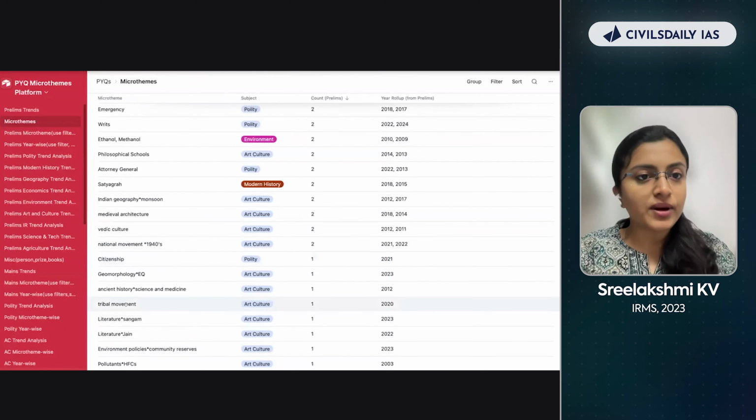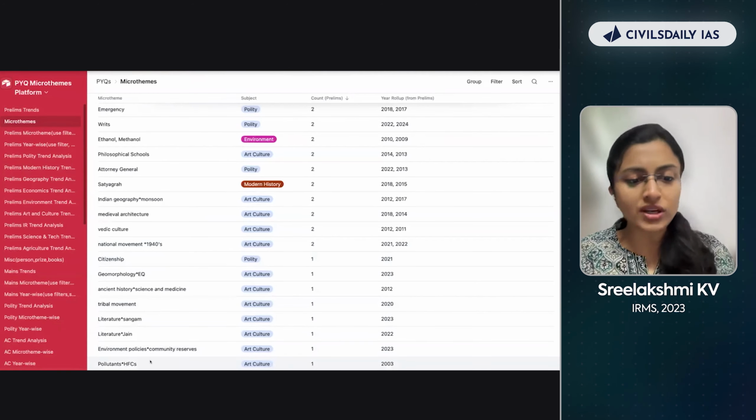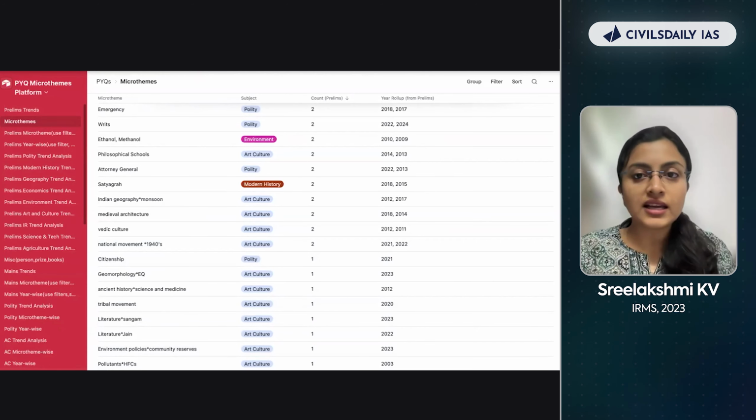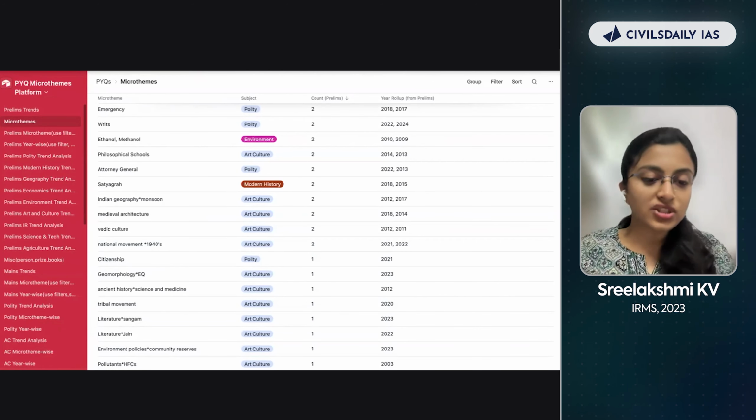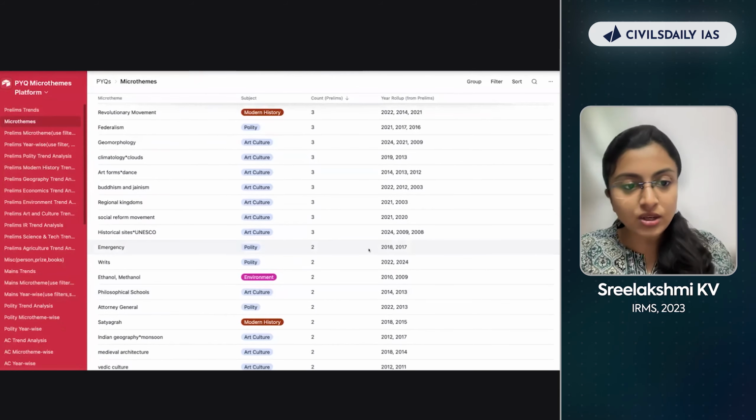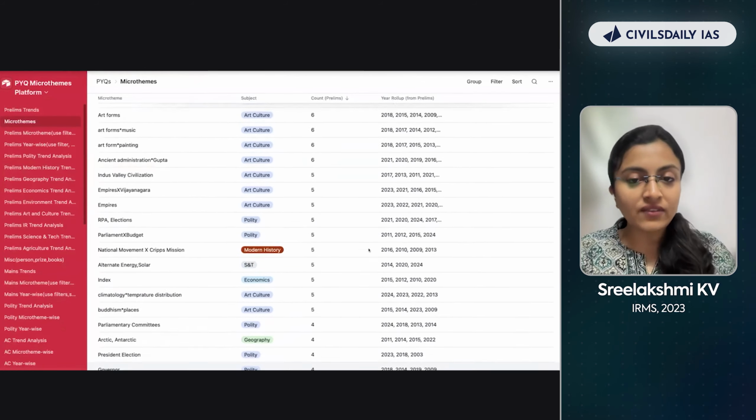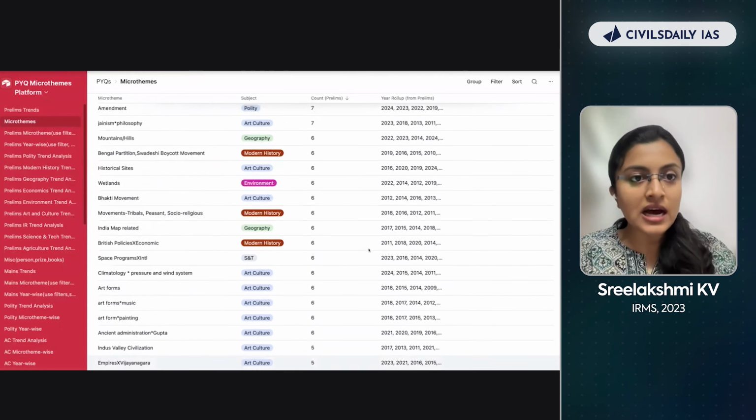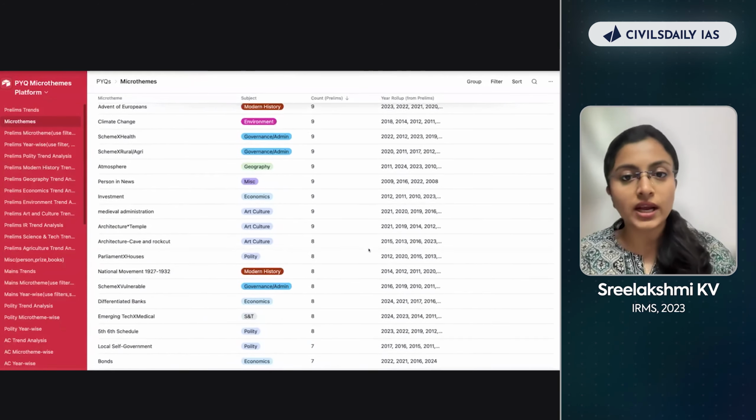Again here, tribal movement. You don't have to spend much time. Literature. Don't spend much time. Pollutants. Don't spend much time. Historical terms and medieval. So people generally get scared of this, right? Medieval history, the terms are difficult. Art and culture terms are difficult. You don't have to spend much time there. So you just go through these and identify the number of questions asked in each micro theme and spend more time accordingly.